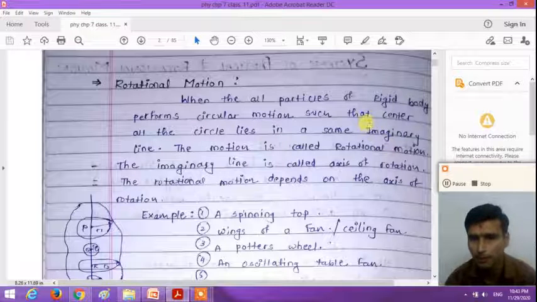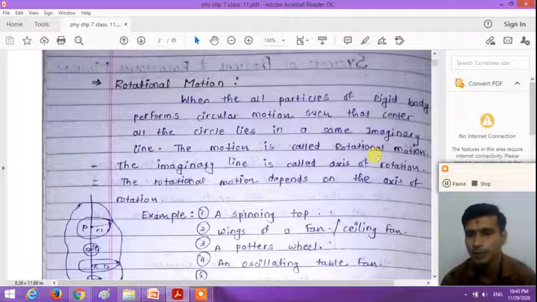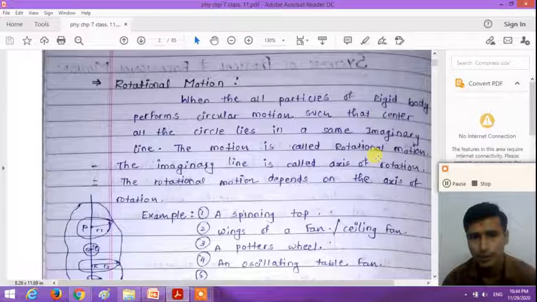So when all the particles of the rigid body perform circular motion such that the centers of all the circles lie on the same imaginary line, the motion is said to be rotational motion, and this imaginary line is called the axis of rotation.